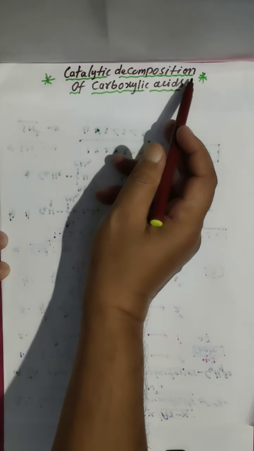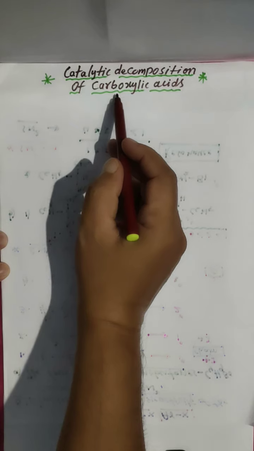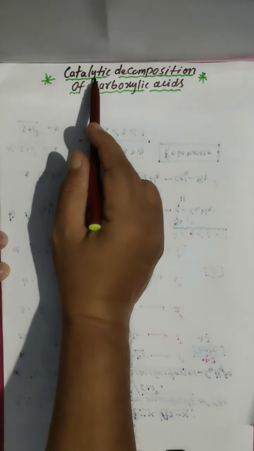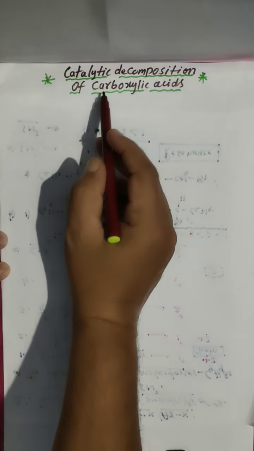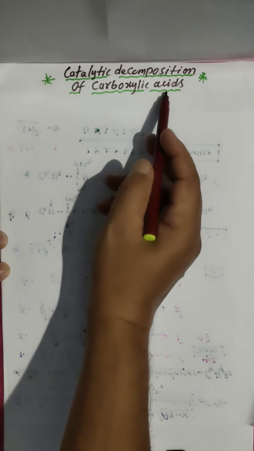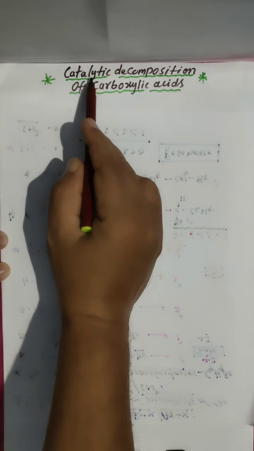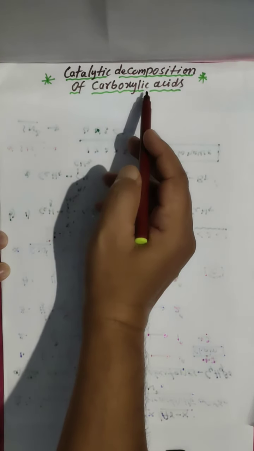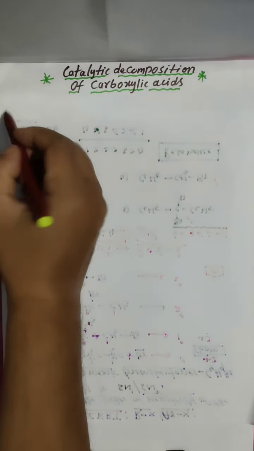Today we are going to discuss another important concept in aldehydes and ketones, that is catalytic decomposition of carboxylic acid. Carboxylic acid is subjected to decomposition in the presence of a catalyst at a given temperature. That's why we call it catalytic decomposition of carboxylic acid.